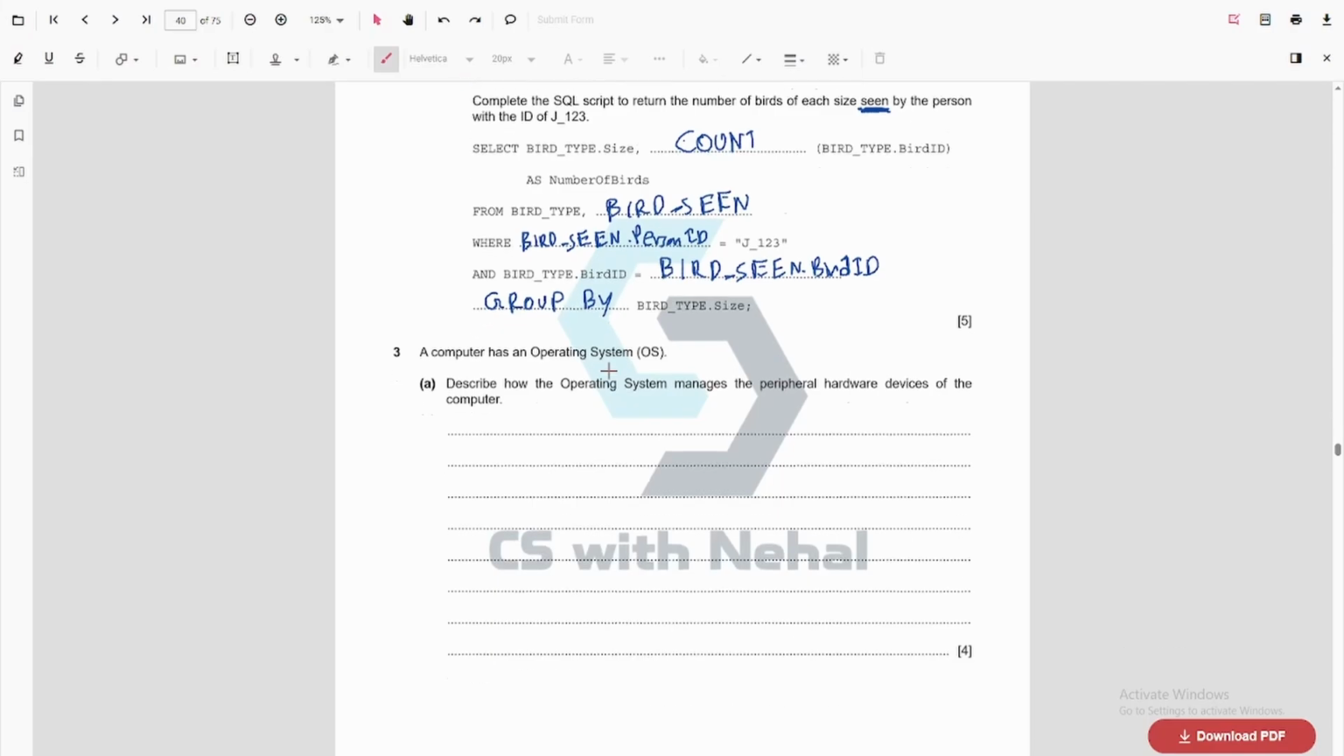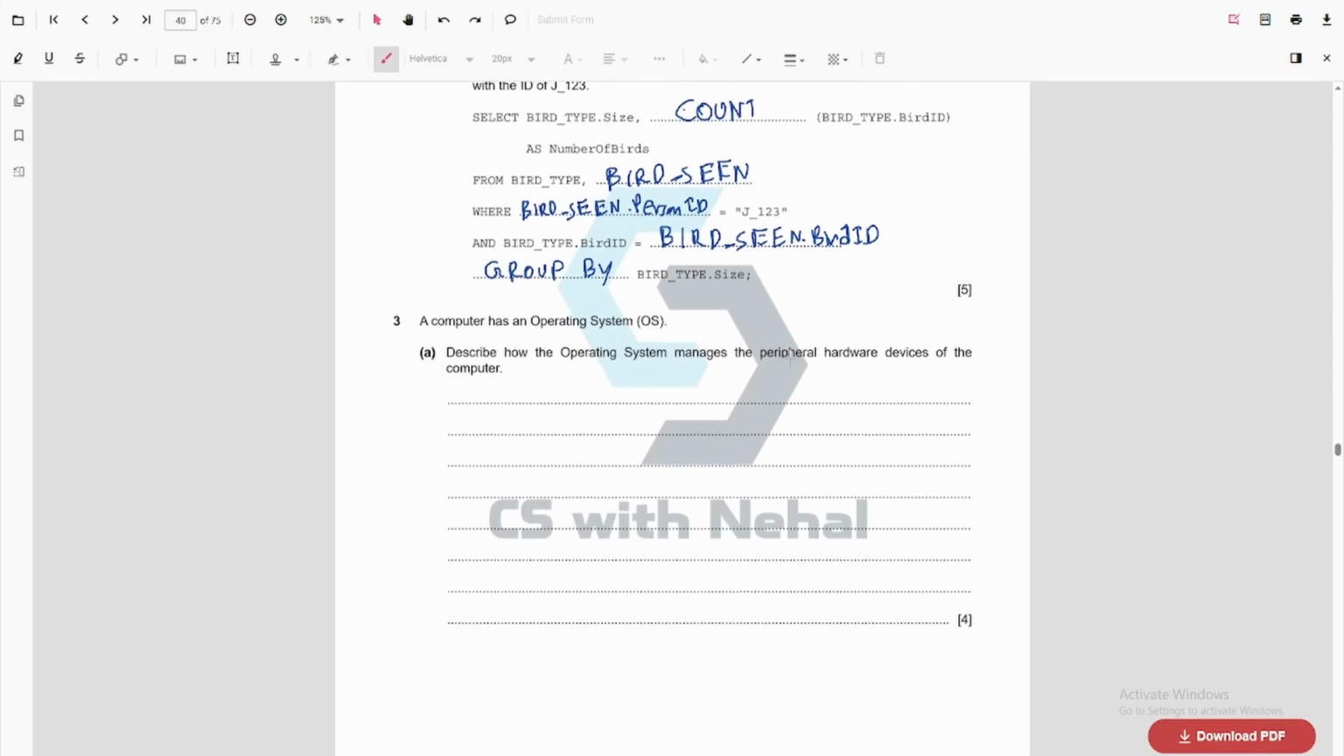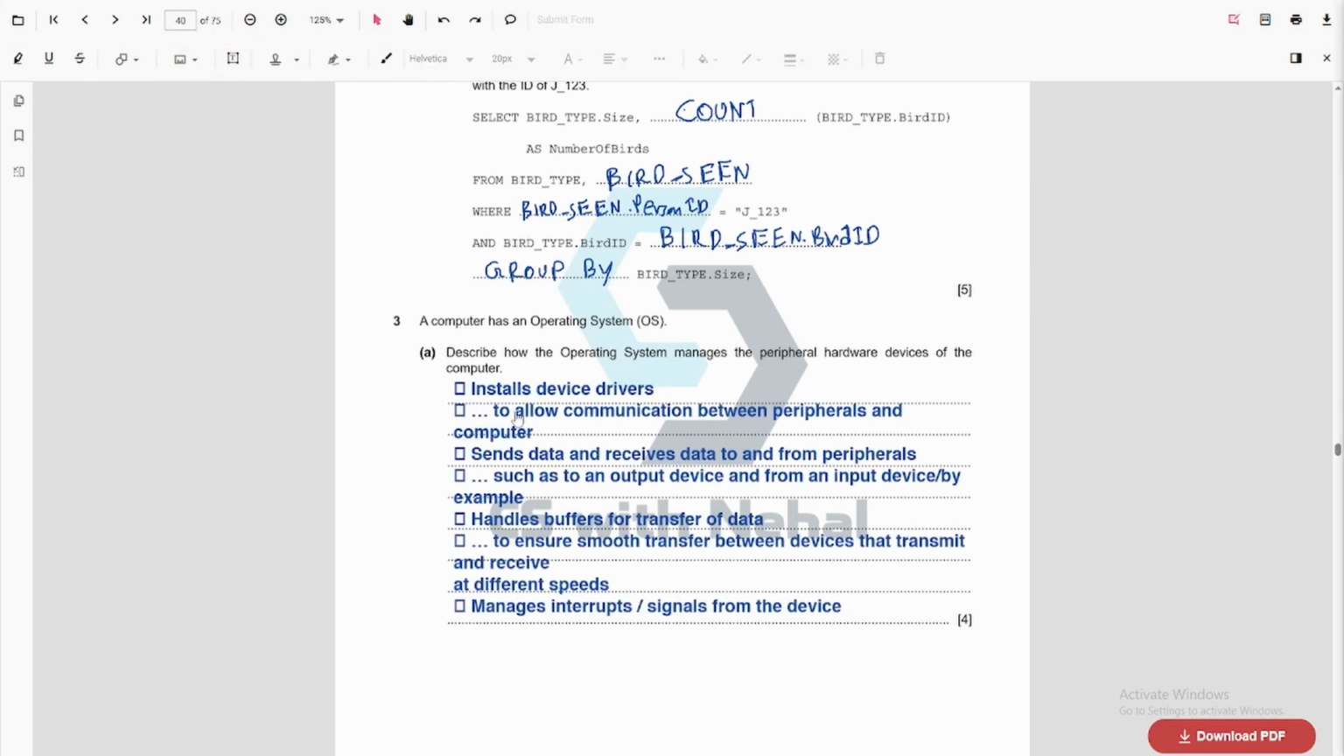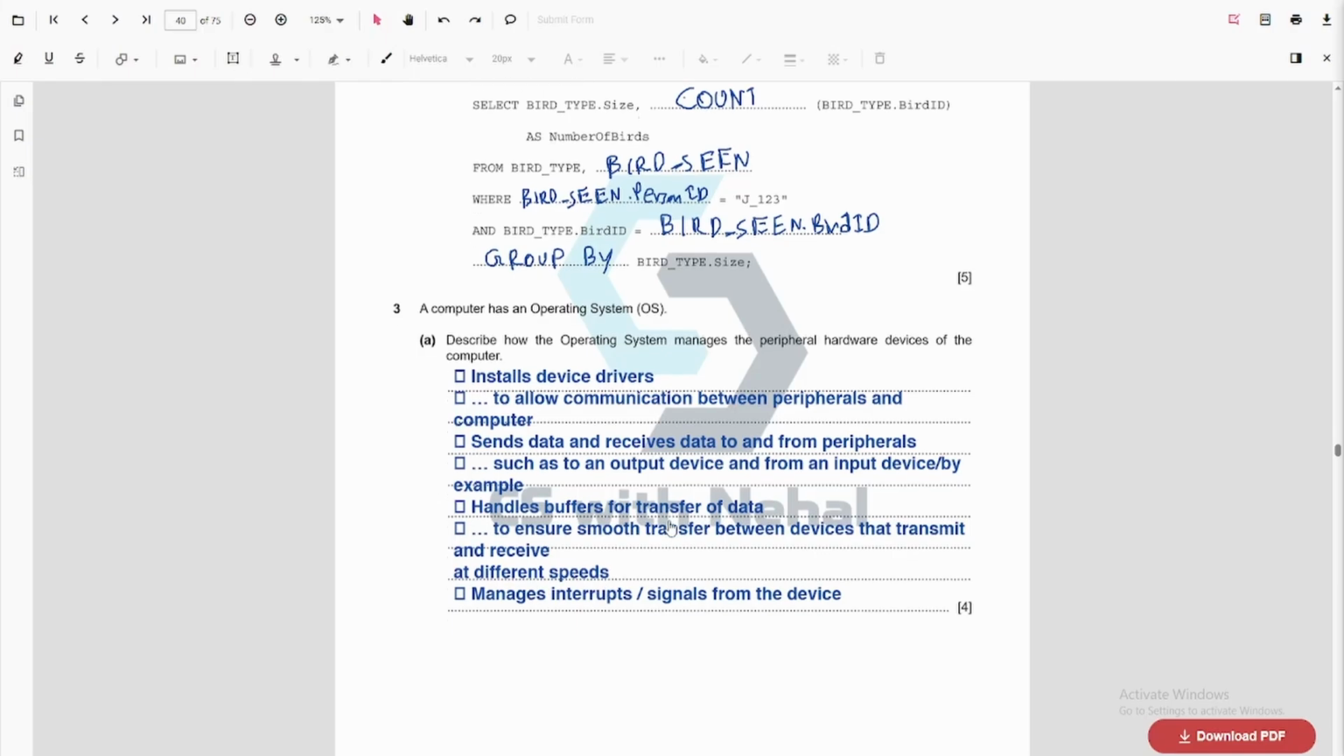The next question. A computer has an operating system. Describe how the operating system manages the peripheral hardware devices of the computer. So we did a question similar to this. Let's just write the answer. So we install the device driver to allow communication between peripheral and computer. We send data and receive data to and from the peripherals, such as to an output device or from an input device. We can include some examples if you want. We handle buffers for transfer of data to ensure smooth transfer between devices that transmit and receive data at different speeds. And we manage interrupts using this.